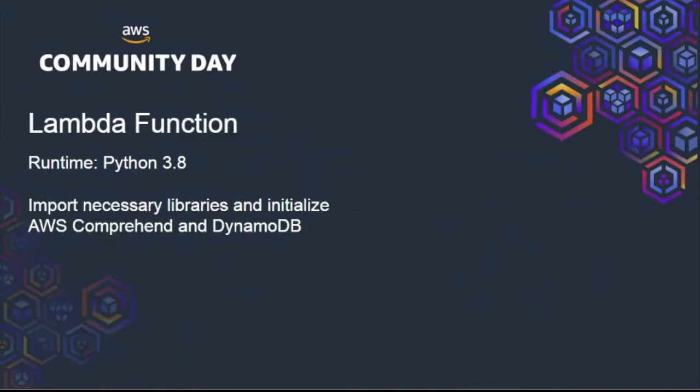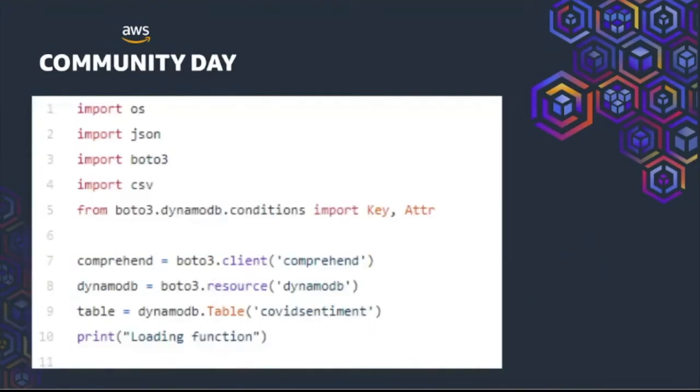The Lambda function runtime will be Python 3.8, and first let's see how we are going to define our Lambda function here. First, import the necessary packages: OS and JSON for manipulating and playing with the data, and Boto3 for enabling access to the AWS services. As you can see, with Boto3 we are implementing the Comprehend client, and we are importing the resource for DynamoDB, and we are referring to the DynamoDB table COVID sentiment, which is your output DynamoDB table. The name can be as you wish, and you can change it accordingly.